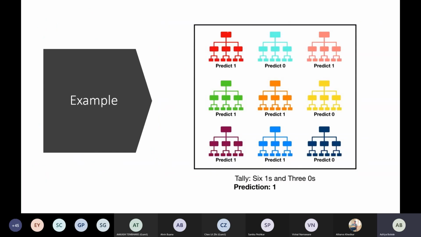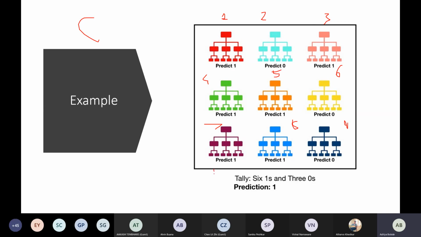As I have told you, it is a collection of different decision trees: tree 1, tree 2, tree 3, and so on up to tree 9. So you have 9 decision trees. Since we are performing a classification task, each tree will output its prediction. The first is saying 1, another is saying 0.